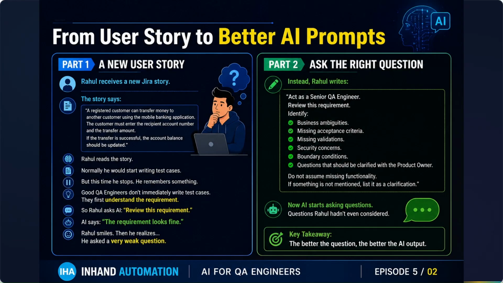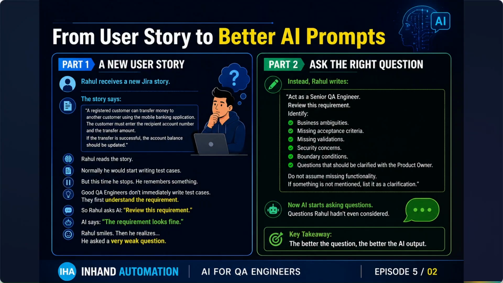We have one user story that we'll convert into a prompt, and we'll proceed further with that. The story says: a registered customer can transfer money to another customer using the mobile banking application. The customer must enter the recipient account number and transfer amount. And if the transfer is successful, the account balance should be updated. That is the three lines of user story we have. Now, Rahul reads this story, and normally he would start writing the test cases, right?